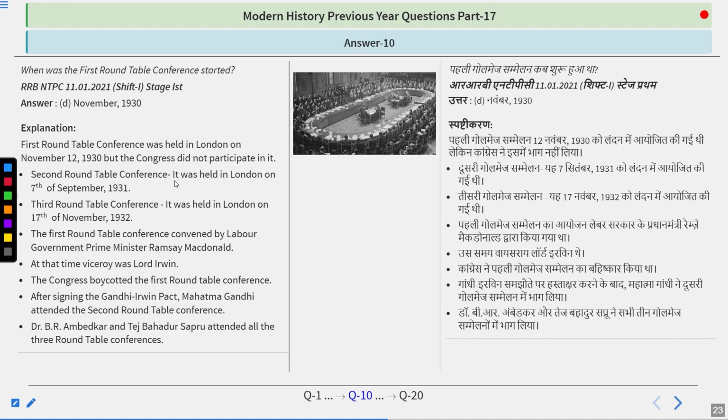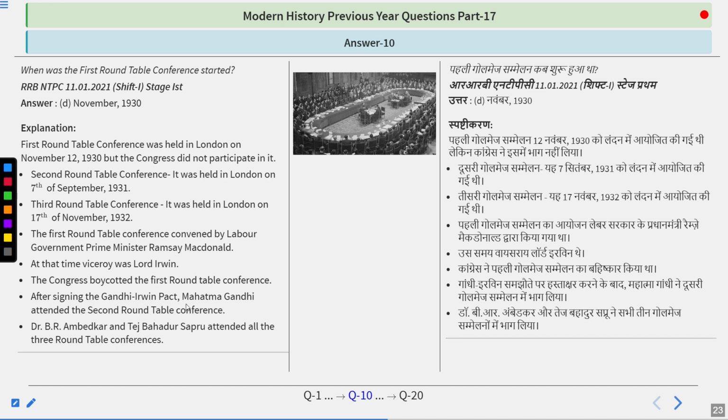The second Roundtable Conference was held in London on 7th September 1931, and the third Roundtable Conference was also held in London on 17th November 1932. The first Roundtable Conference was convened by Labour Government Prime Minister Ramsay MacDonald. At that time, the Viceroy was Lord Irwin. The Congress boycotted the first Roundtable Conference.